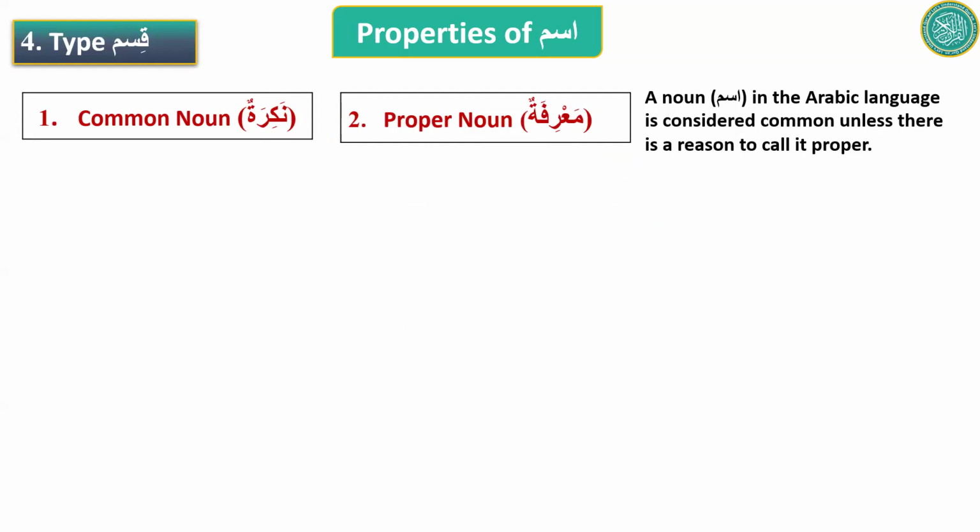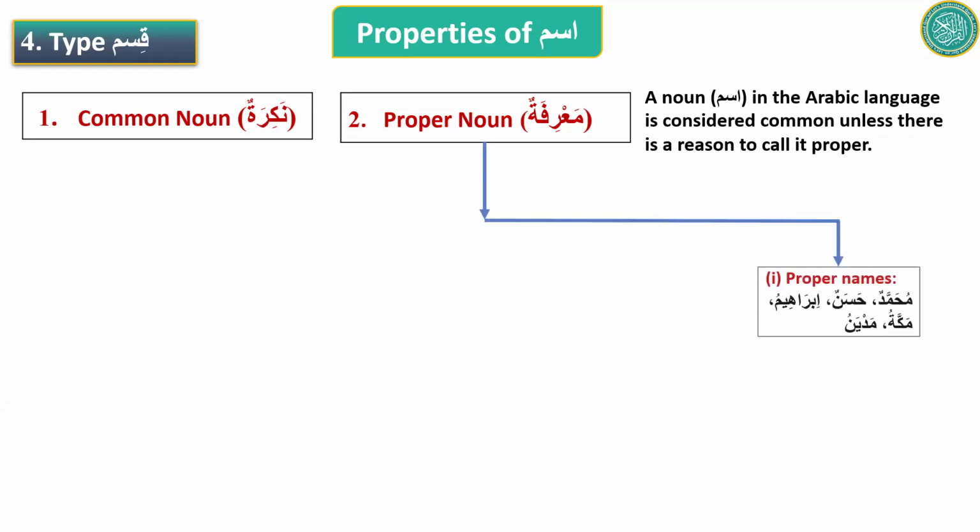So the default type is common noun. So when you have an ism and you want to know is it proper or common, you should look for reasons to call it proper. And if you don't see any of the reasons to call it proper, then it is common. Common noun is again the default type. So what we learn is we learn the reasons to call an ism proper. So if we don't see any of those, then we could call it common.